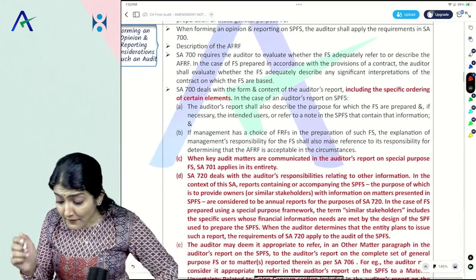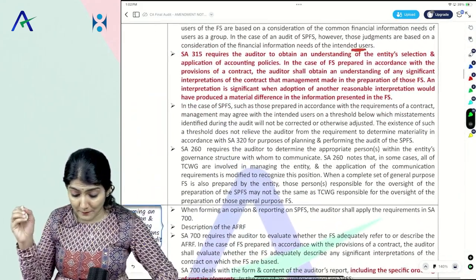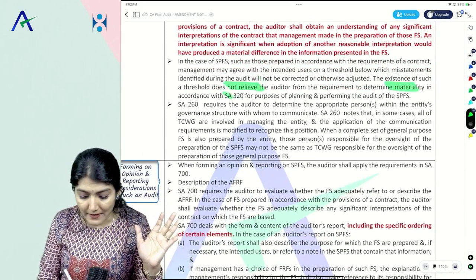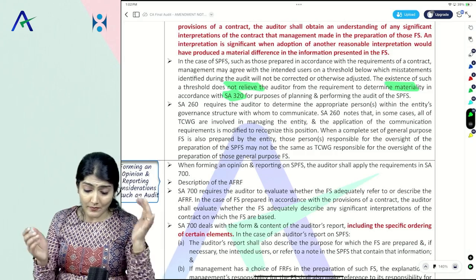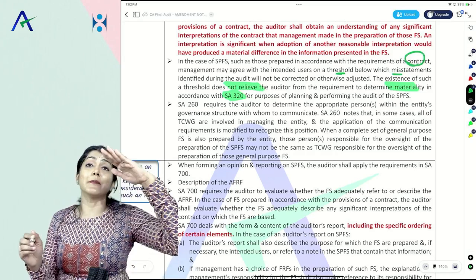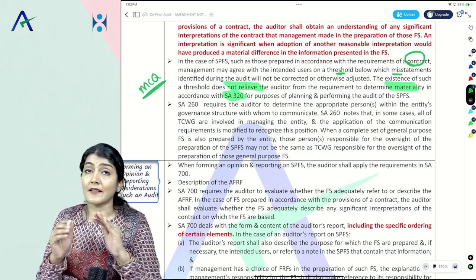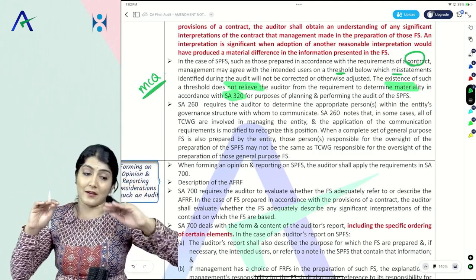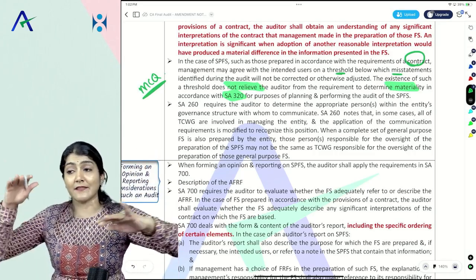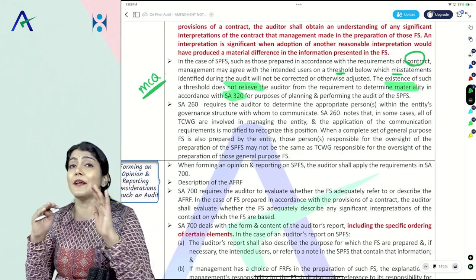No. Even though the threshold of materiality has been given under the special purpose framework, it does not relieve the auditor from determining materiality as per SA 320. So what does it say? Sometimes in the provisions of the contract, the threshold of materiality may be given. But does that relieve the auditor from determining materiality as per SA 320? No, it does not relieve the auditor. Rather, one, you will consider the materiality threshold as given under the contract, and second, the materiality as determined as per SA 320. Both are required to be considered.